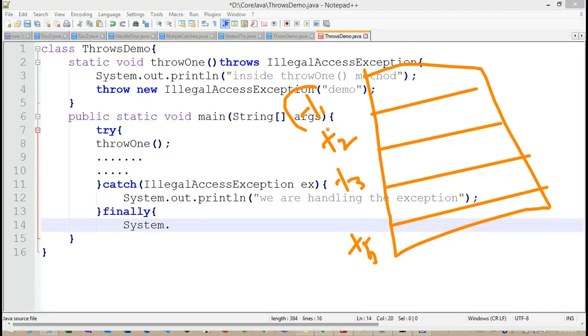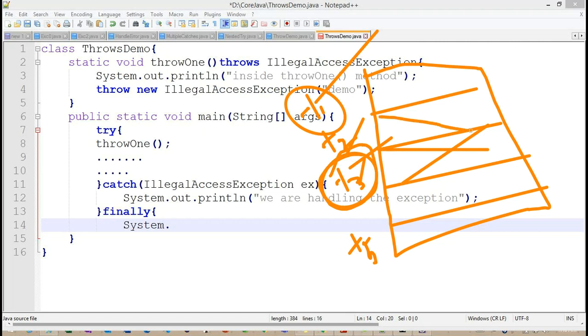Getting the point. We already identified that with the help of this particular reference only, we work with the particular object information. If I make this T1, T2, T3 reference null, what happens internally? There is no communication between this particular reference and this particular heap memory. Now, if you don't have a relation here, these particular objects are eligible for the garbage collector. Getting the point. So this we can define only inside this particular finally block.